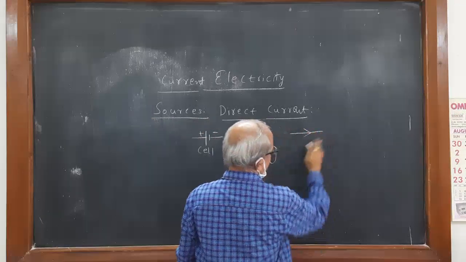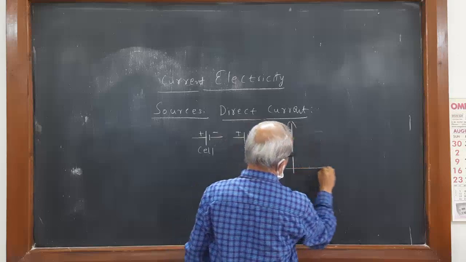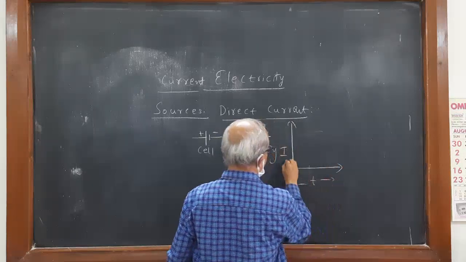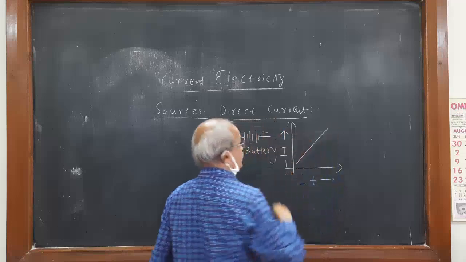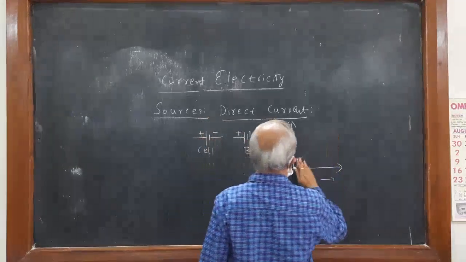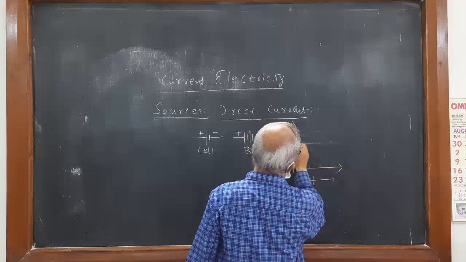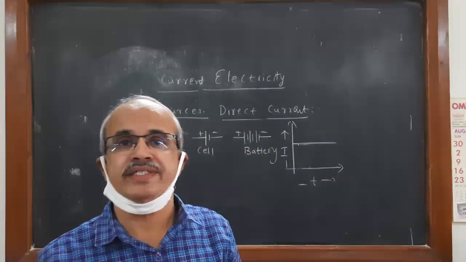Only one direction. Suppose you plot the graph here, I versus T, then you may get a horizontal line in case of direct current.